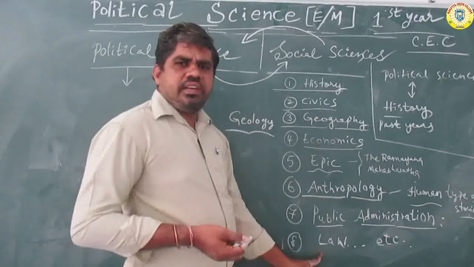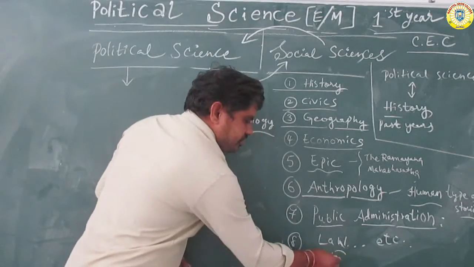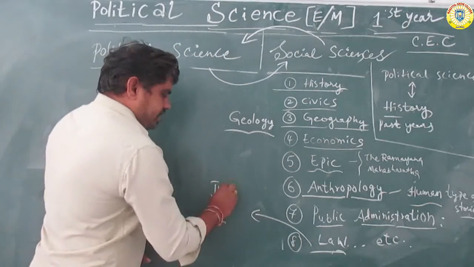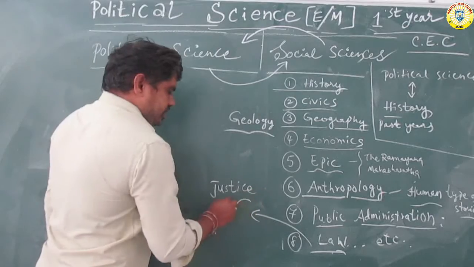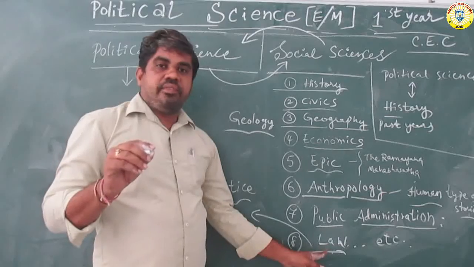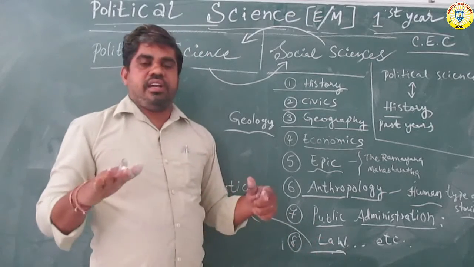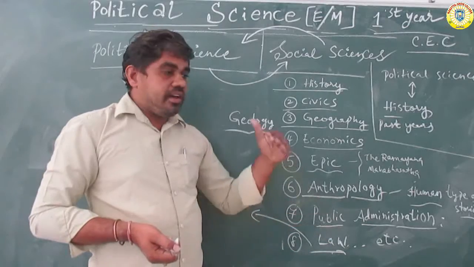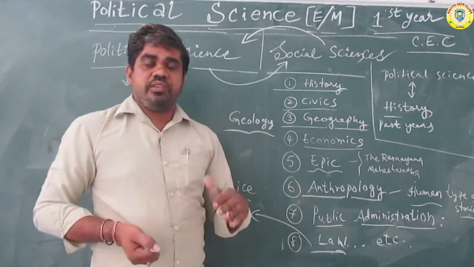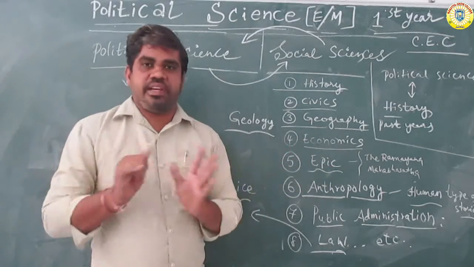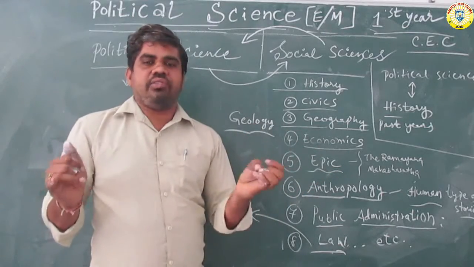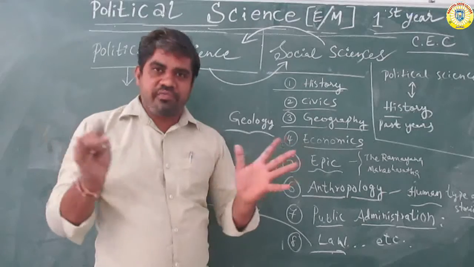Next to law. Law means justice, rule of law and justice. Justice is a main important part of the social sciences. All are equal before the law. Next, all are equal. This law does not only support rich people, and does not only support poor people. Rich and poor are not different. All are equal, rich persons and poor persons. Economically they are totally different, but equal for the law system.